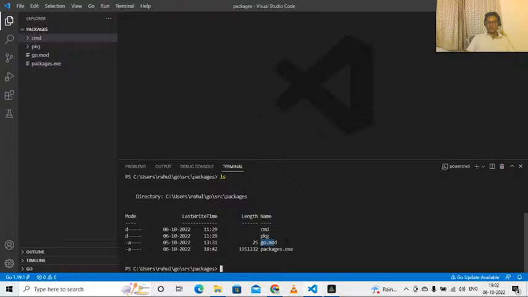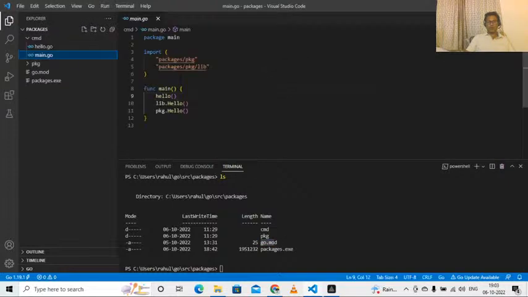Also, in future we are going to have a detailed session about go.mod, what its significance is, and what the different options it provides for dependency management in Go. For now, let's get back to our packages project. cmd contains my function main. This is under package main. So it is advised that you keep your package main inside the cmd directory. You can create multiple directories under cmd directory, but it is not advised.